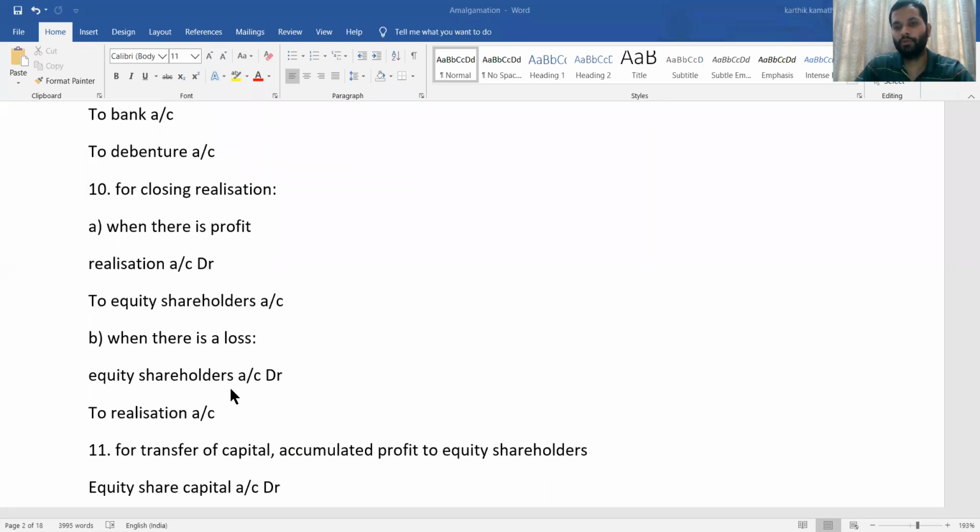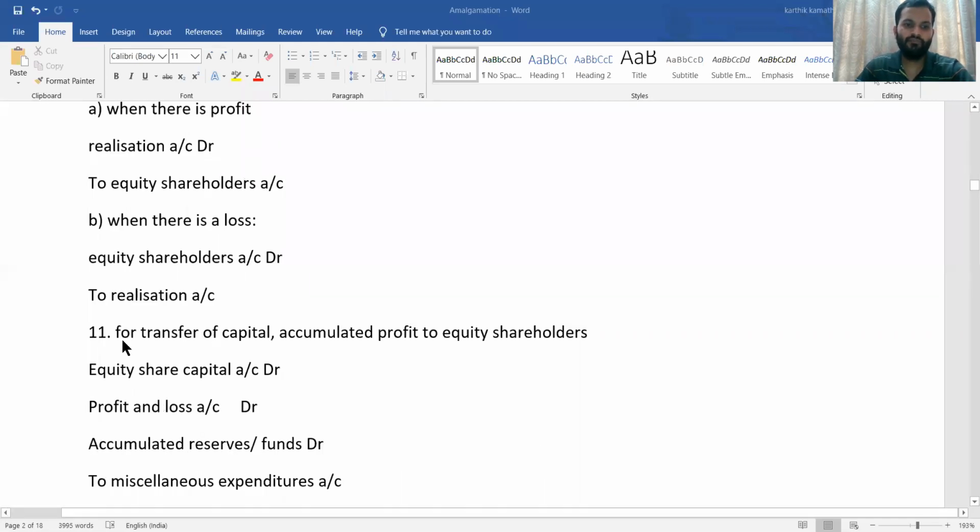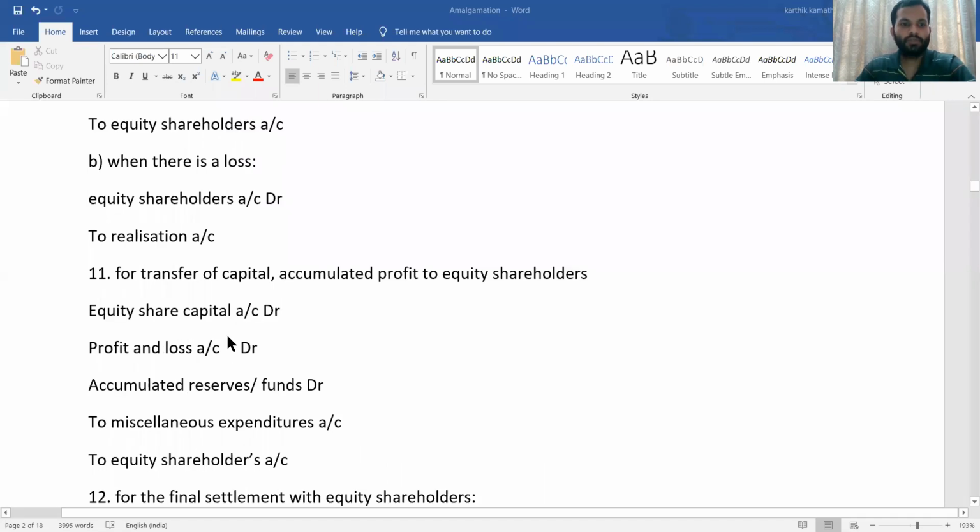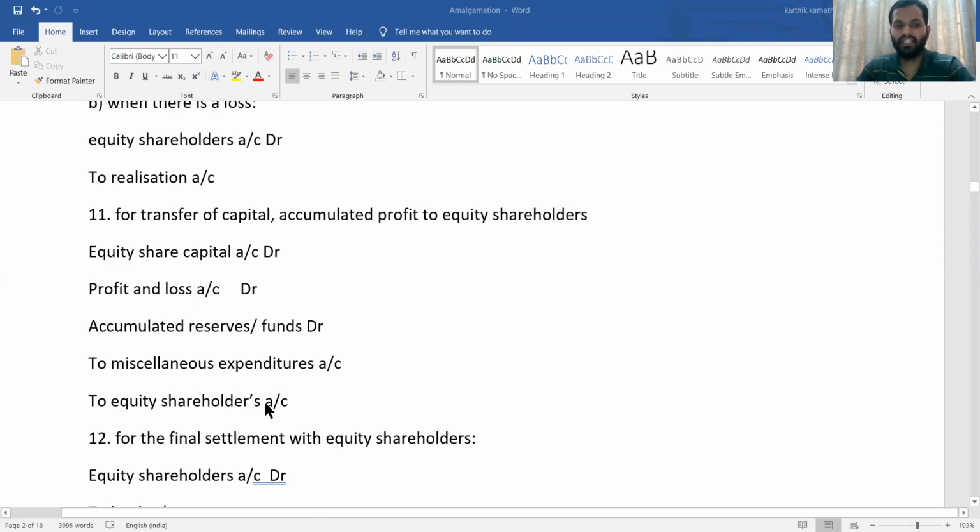Equity shareholder account debit to realization account. Then for transfer of capital and accumulated profit to equity shareholders: equity share capital account debit, profit and loss account debit, accumulated reserves and funds account debit, to miscellaneous expenditure, to equity shareholder account. That means equity share capital along with any reserves and any profit and loss account balance must be paid to equity shareholders. So this entry needs to be passed.